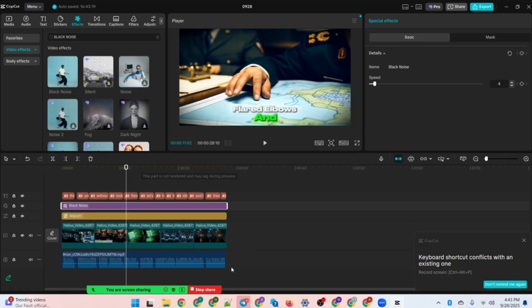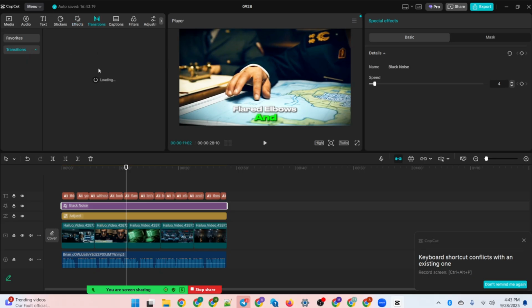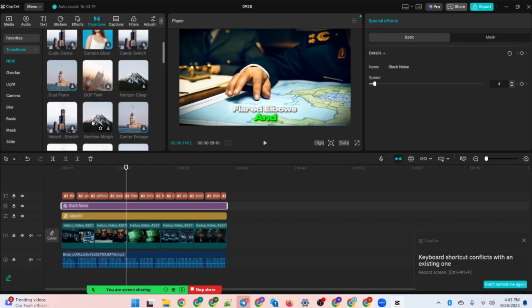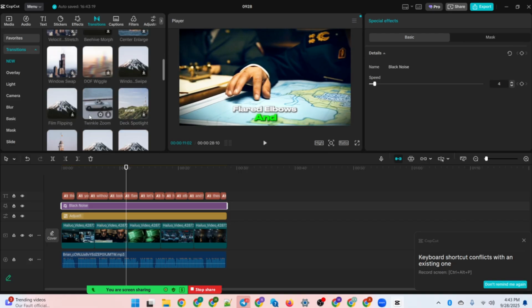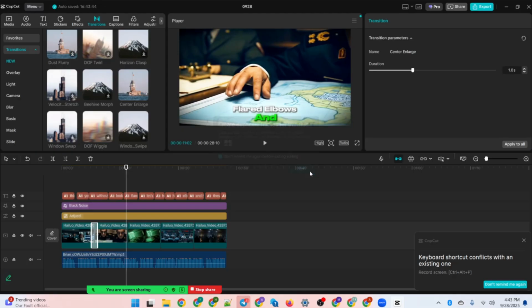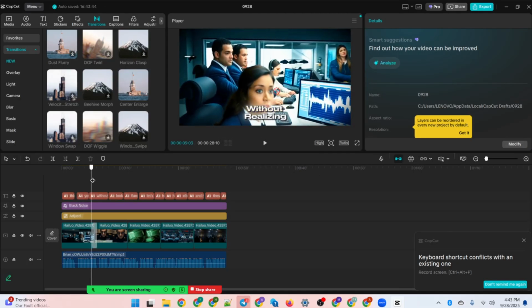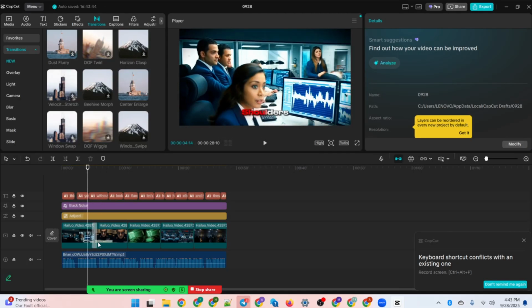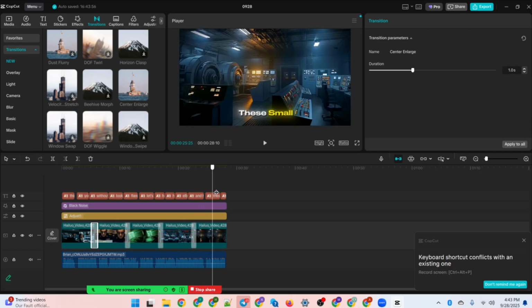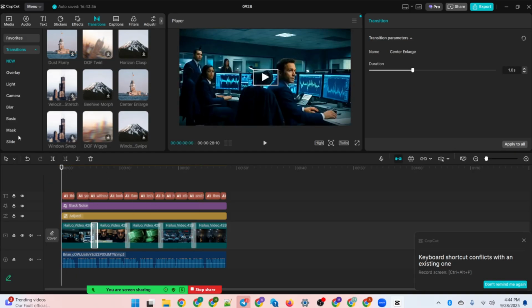Then the next thing that you can do is add transitions. So click on transitions. There are a wide variety of transition options here. Okay, so you can go ahead to select any one. So for example, if you hover over this, you're going to see how it's going to look like. Let me add this here. Drag and drop it there. Then do you see how it spans out? Then if you want the same transition applied in all of these clips, just click on this and select apply to all. It's going to be applied to all your clips. So there you have it.